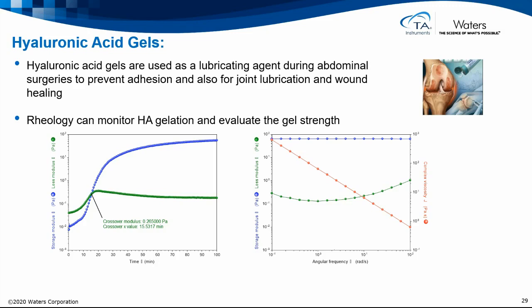At the end of the gelation, we can then perform a frequency sweep, as shown in the right-hand graph, and here we can see a typical response to show the gel strength of the material, G prime dominating G double prime by a long way, but also being frequency independent, clearly indicating this material is a gel-like structure.